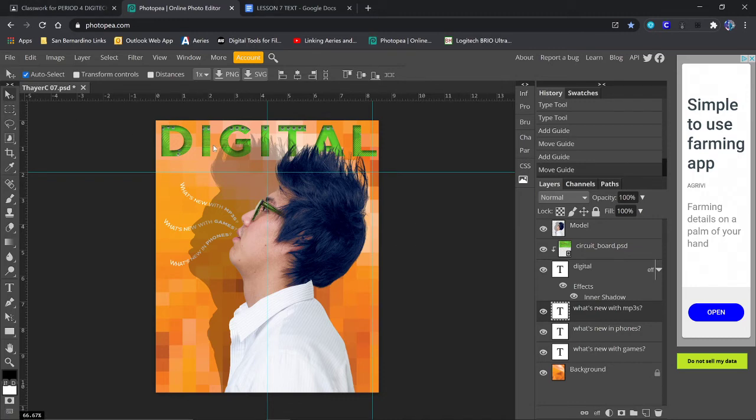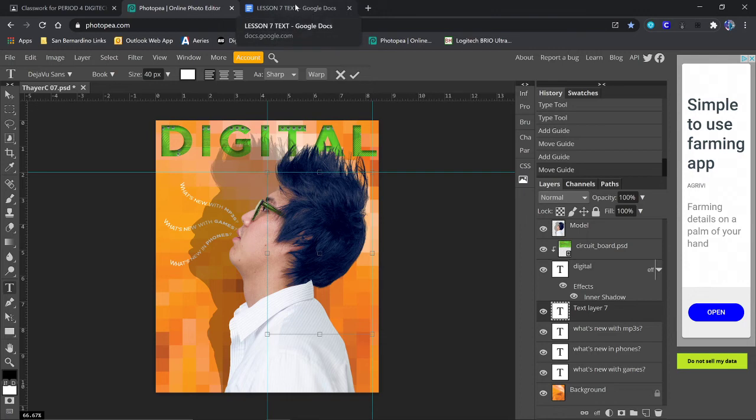We're going to add some more text in. So I'm going to go to my text tool, and I'm going to go up to this corner and click and drag and try and bring this thing down to about 8. Okay, I'm sort of just eyeballing it. Make sure it goes all the way to that edge. Cool. That looks good.